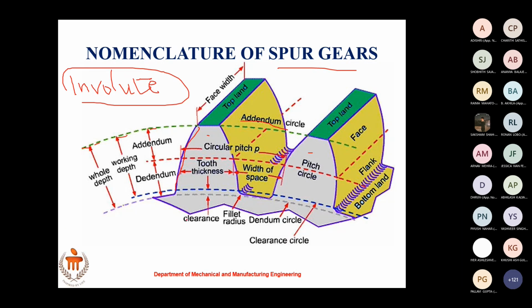And working depth. See, two gears have to mesh, right? One gear has to mesh with another gear. So from the opposite direction, if another gear has to come and mesh, it will not touch this base. It will leave some clearance. So the working depth is only this much, from here till here. The remaining part is clearance. The total whole depth is composed of addendum and dedendum.